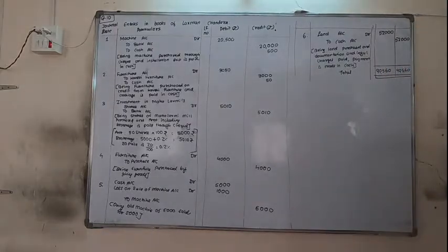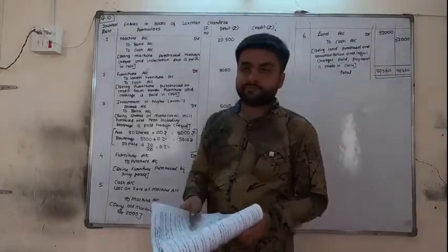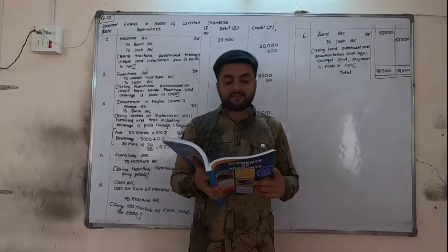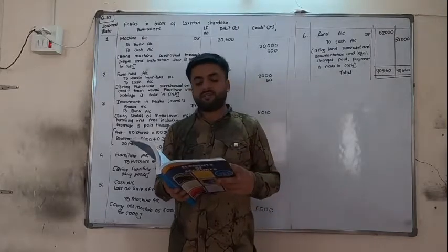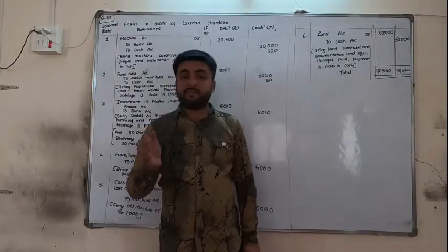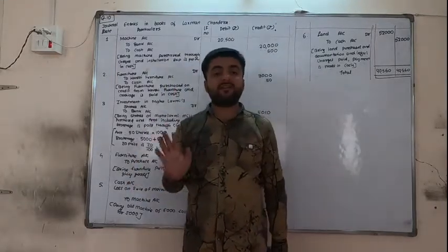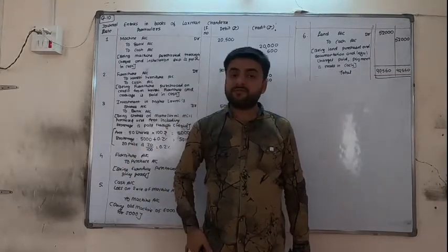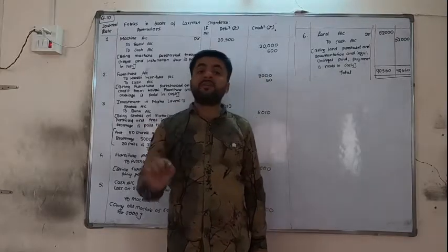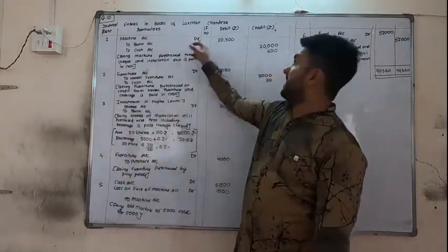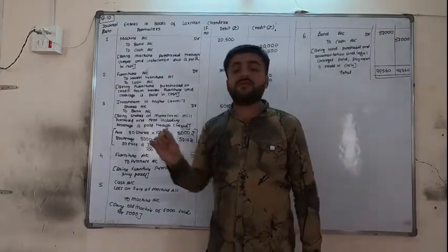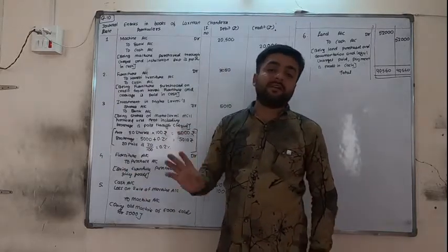Again we will repeat once. A machine is purchased by check, rupees 20,000 and paid installation 500 in cash. A machinery is purchased, so machinery is coming in. Amount of machinery is paid by check, so bank is the giver, bank account credit, and the expense which we are incurring is paid in cash, so cash account credit and cash is going out. But machine should be debited with the total amount including expense. Bank credit 20,000, cash credit 500, total amount 20,500, because we are not showing the expense separately.